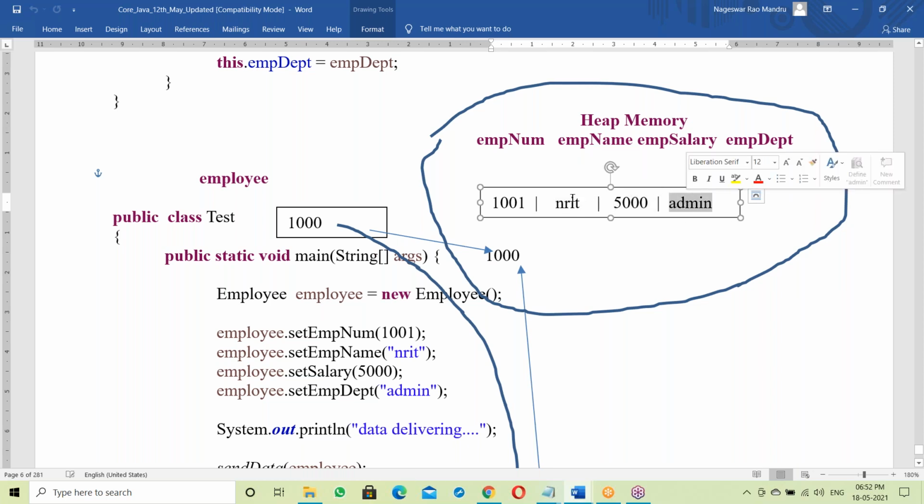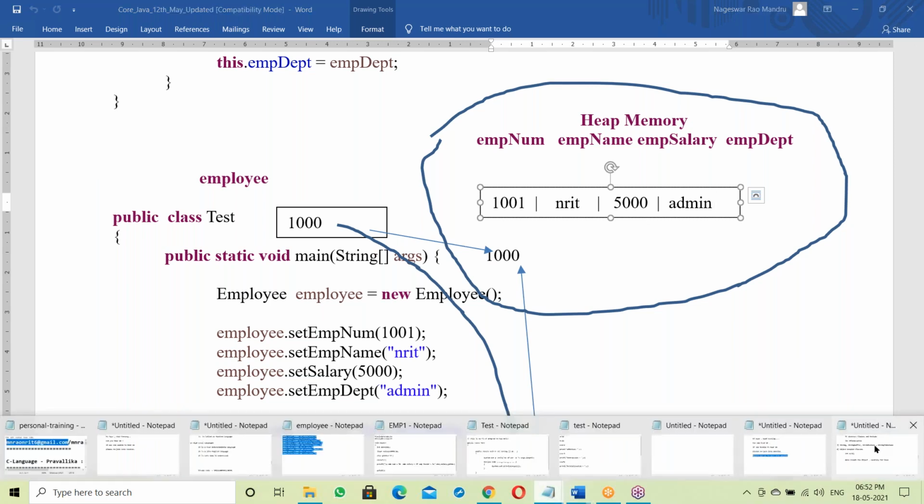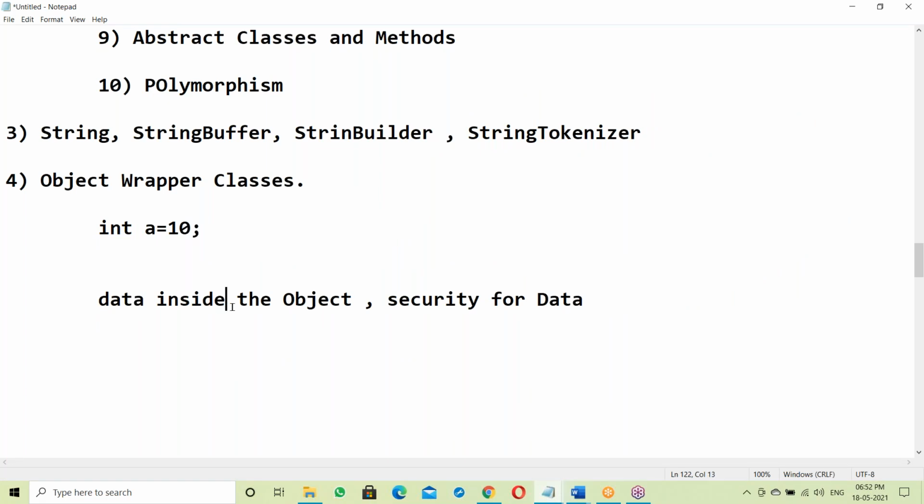It's like a box, and inside the box we place all the items. That employee record is placed inside the box, right? If data is inside the box, there is security for data.